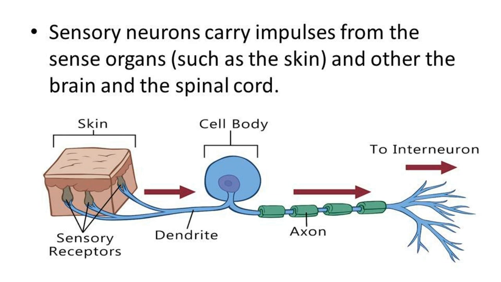Because the sensory organs are in the skin part. Cell body or cyton, then comes the axon, at last the end of the part to the interneuron.